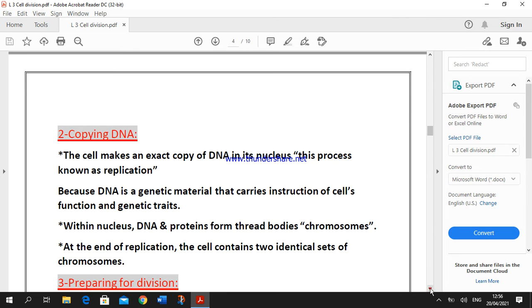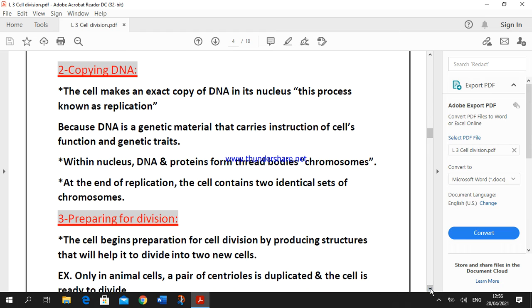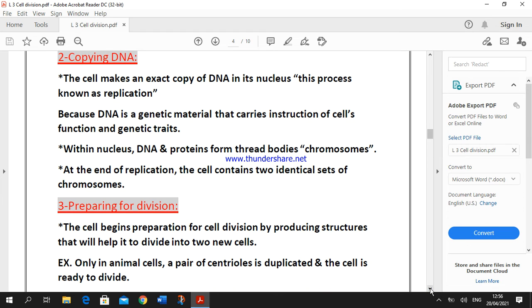After the cell reaches its full size, the cell makes an exact copy of the DNA in the nucleus, and this process is known as replication. DNA is a very important material found inside the nucleus, because DNA is a genetic material that carries instructions for the cell's function and traits. And inside the nucleus, DNA and protein combine together and form bodies known as chromosomes, okay?